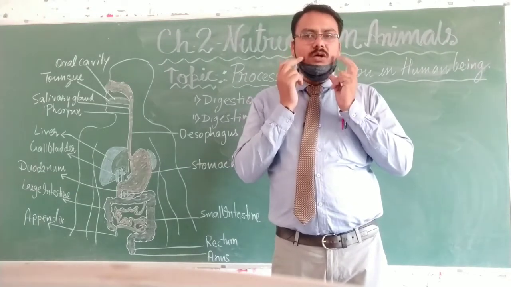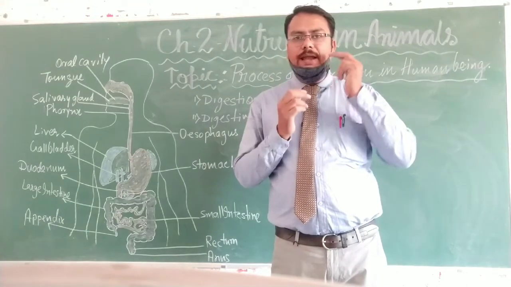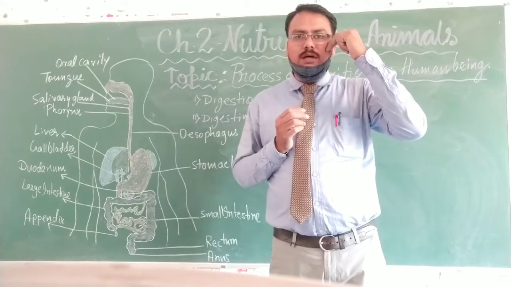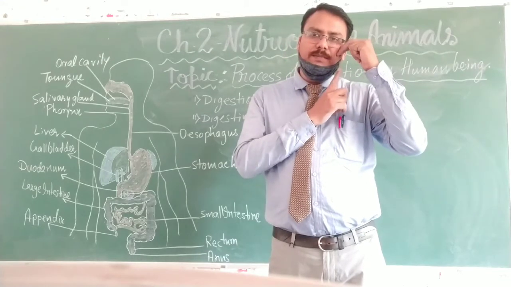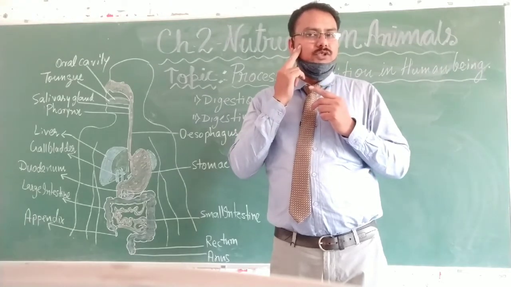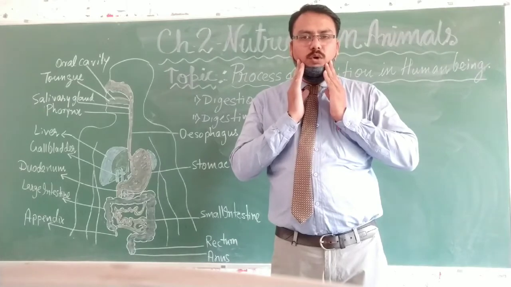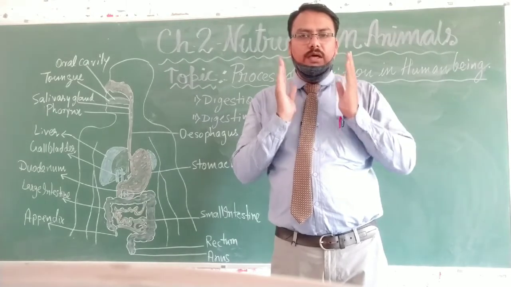So in one jaw, 2 and 2, 4 premolars in the lower jaw, and 2 premolars in the upper jaw beside the canine and 2 premolars on this side, meaning total 4 in the lower jaw and 4 in the upper jaw.